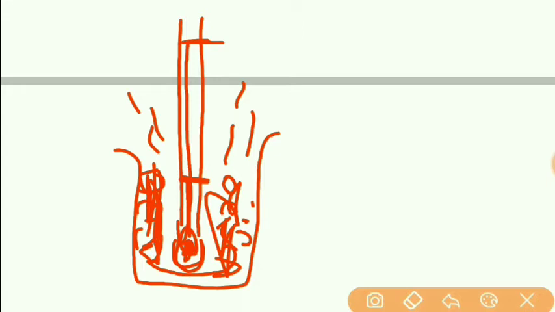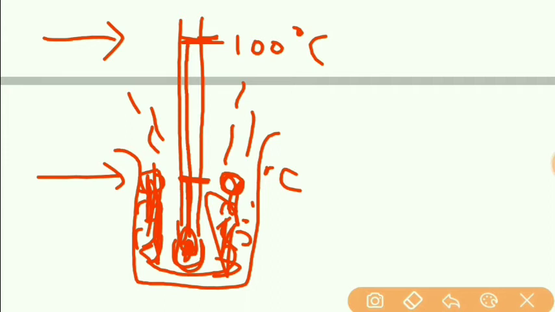That marking can be indicated as 100 degrees. So for two different points, the ice point and the boiling point, we get two markings, 0 and 100, and then these two divisions are equally divided into 100 marks. In this way a Celsius thermometer can be calibrated.